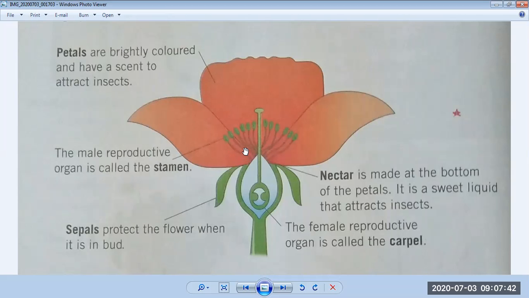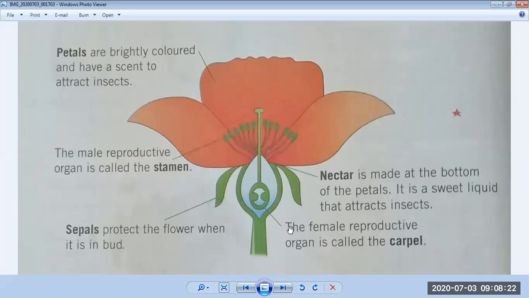So these are male parts, which are on the top of the flower. The main male reproductive organ is called the stamen. This is very important. Students are always confused about the names of male and female parts. So the male parts of a flower are called stamen. You can see here on the top of the flower, they are called stamen. And there is a carpel in the center of the plant. This is called the ovary.